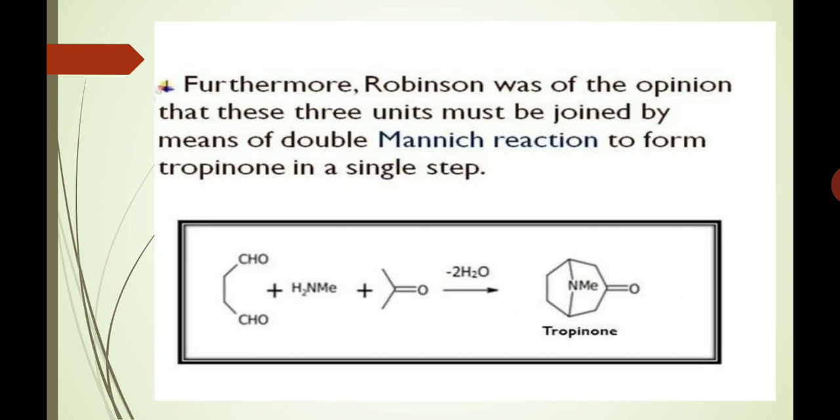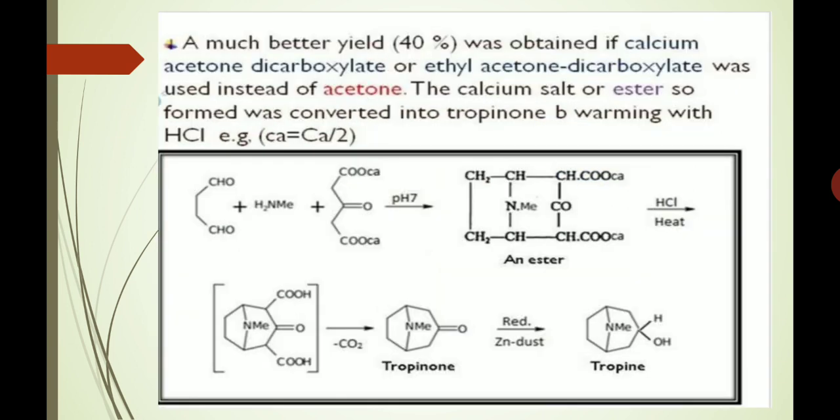Furthermore, Robinson was of the opinion that these three units must be joined by means of a double Mannich reaction to form tropinone in a single step. A much better yield, about 40%, was obtained if calcium acetone dicarboxylate or ethyl acetone dicarboxylate was used instead of acetone. The calcium salt or the ester so formed was converted into tropinone by warming with HCl, as we can see in this reaction sequence.